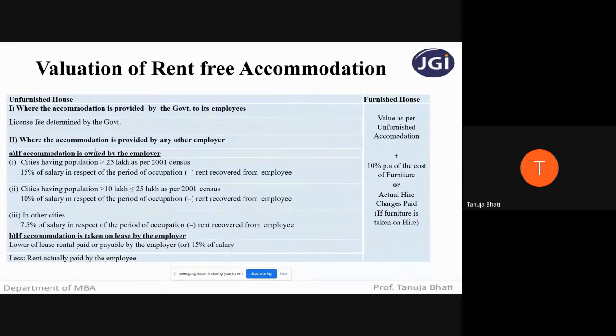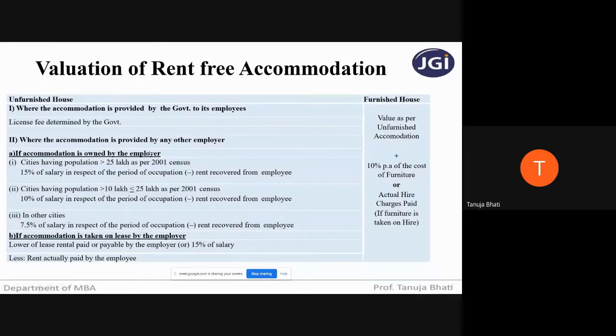So remember, where the employer is government and it is providing the rent-free accommodation to the employees, the value that you are going to take is the license fee determined by government. Students, pay attention to this provision because I'll be asking you all, because this is very, very important. Next, the second part is, suppose the accommodation is provided by any other employer. For example, if I am working in a private organization, then this provision will be applicable to me.